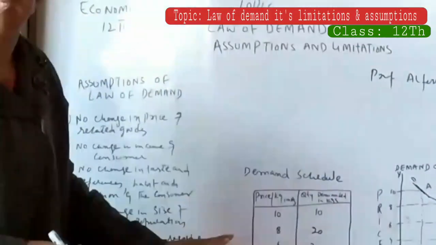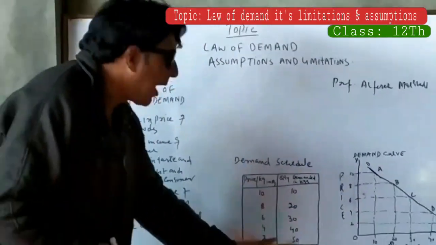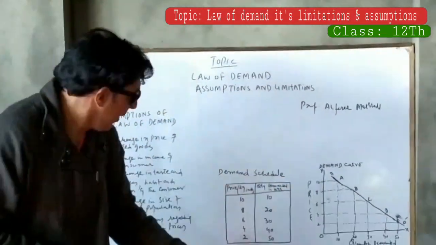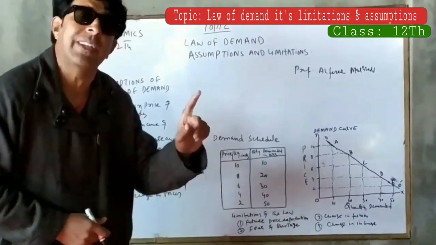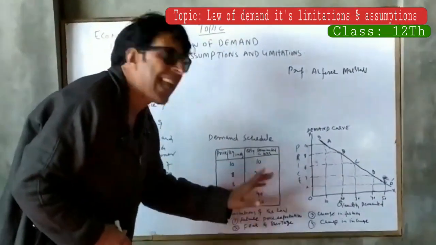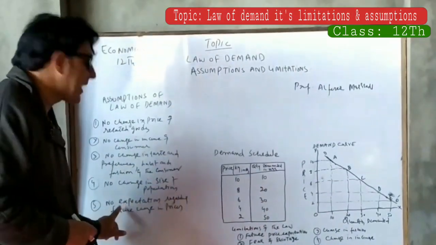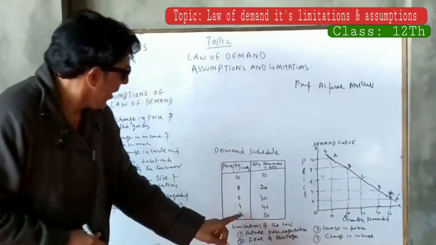Now we are coming towards the limitations. There are limitations of the law of demand, exceptions where the law of demand is not applicable. The first and the notable limitation is future price expectations. This one we have discussed in the assumptions as well.